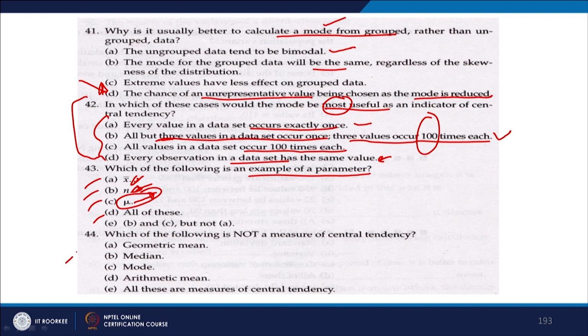Let us look at this. Which of the following is not a measure of central tendency? Not a measure, right. Mean, yes, it is. Median, mode, mean, of course these two are types of means. So, all these are measures of central tendency. So, the answer is E.